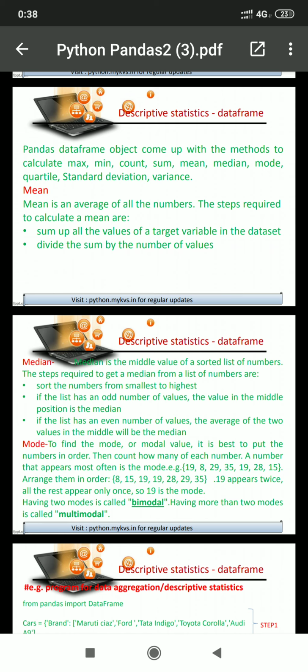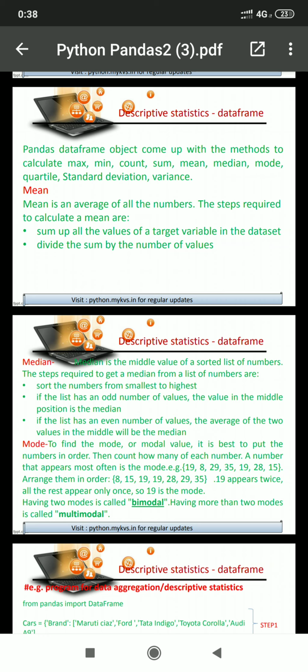That is the median. So the steps of median: sort the numbers from smallest to highest. If the list has an odd number of values, the value in the middle position is the median. If the list has an even number of values, the average of the two values in the middle will be the median. Okay.